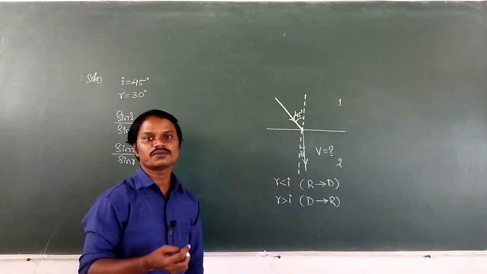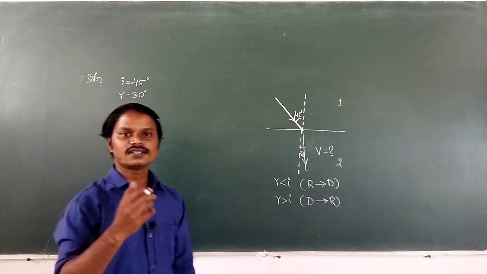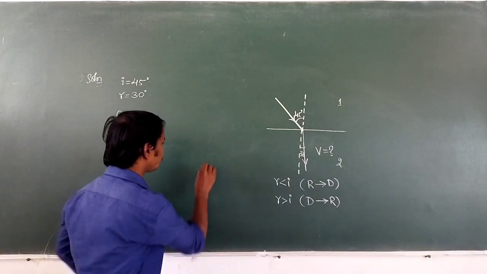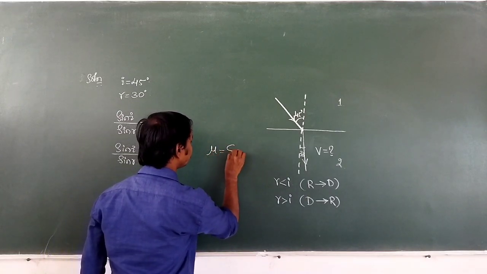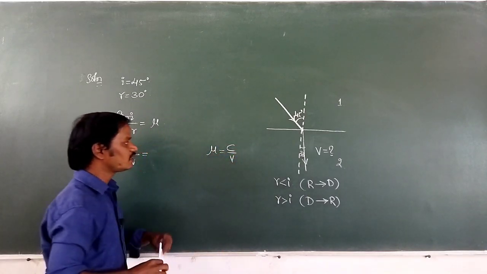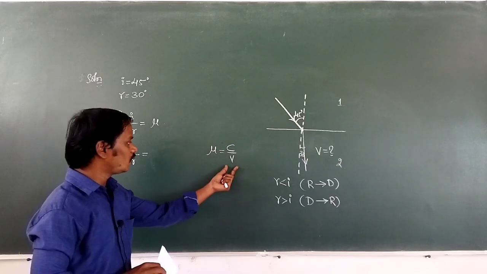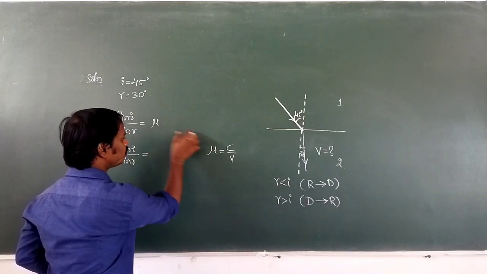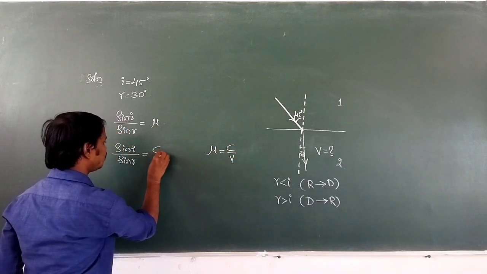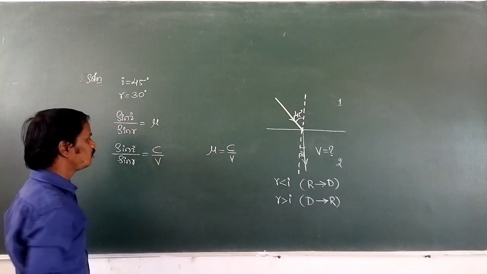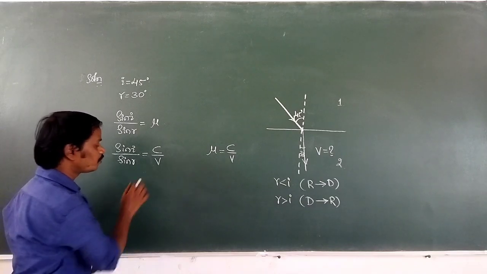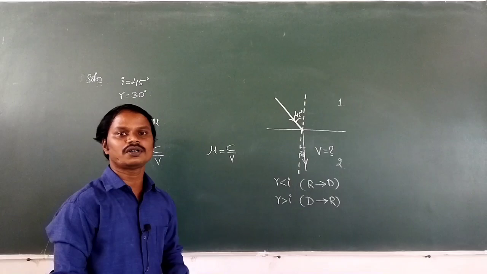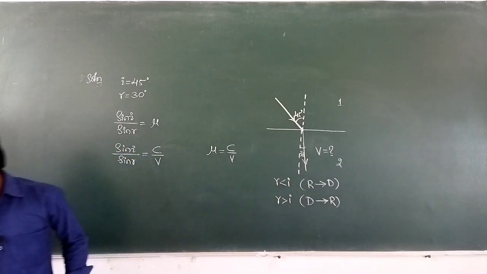What is the definition of absolute refractive index? It is the ratio of the speed of light in vacuum to the speed of light in a medium. Mu is equal to C by V. What is C? C is nothing but the speed of light in vacuum. What is V? The speed of light in a medium. Now we can replace mu by C by V. But what is our aim? Our aim is to find V. The C value is known, that is 3 into 10 to the power of 8 meter per second.